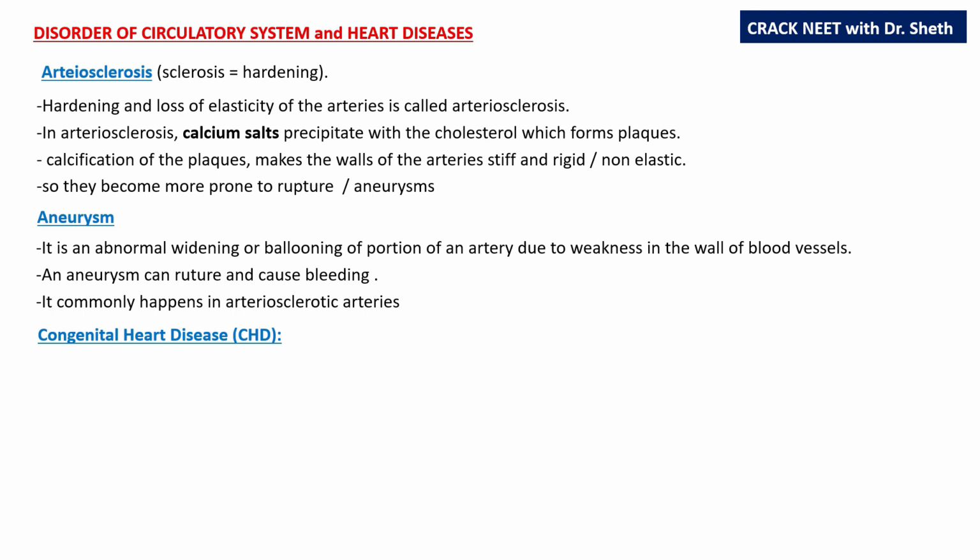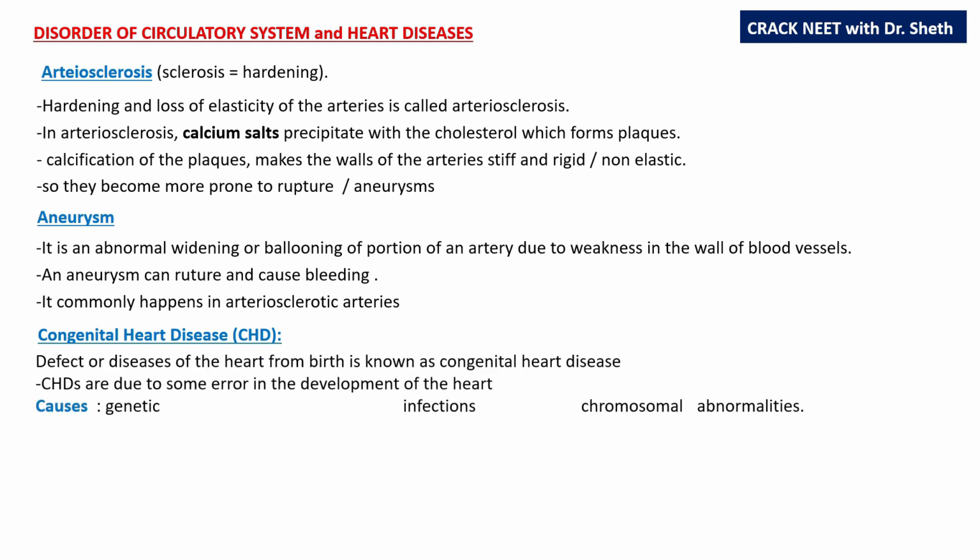Congenital heart disease. Defects or diseases of the heart which are present from birth are known as congenital heart disease. They could be due to some error in the development of the heart during embryogenesis or fetal life. The common causes are genetic, some infections or chromosomal abnormalities.